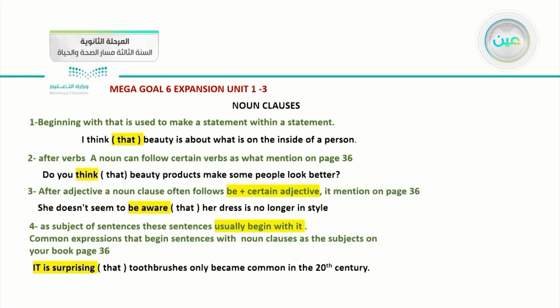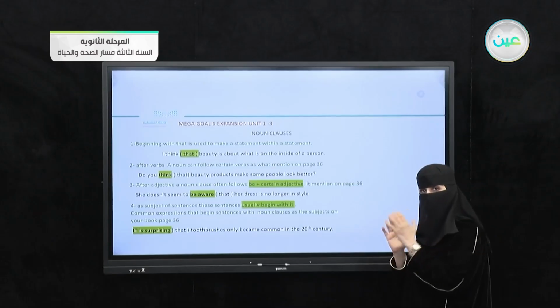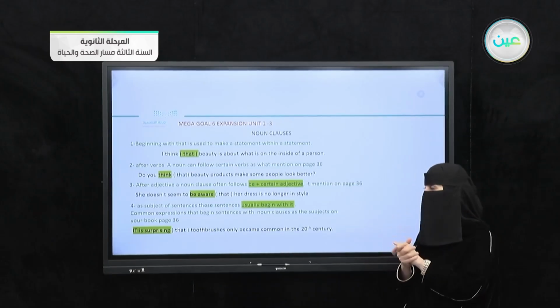Number 1, when we want to begin with that, what is the definition for it, or what is the purpose for using it with that? We can use it to make a statement within a statement. So I can join a statement with a statement if I use that.